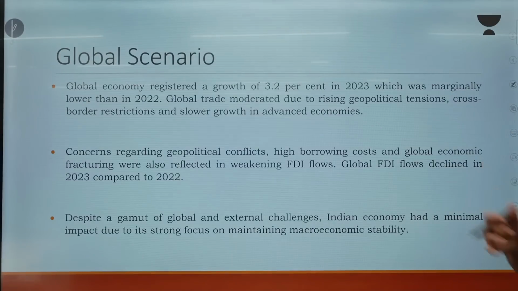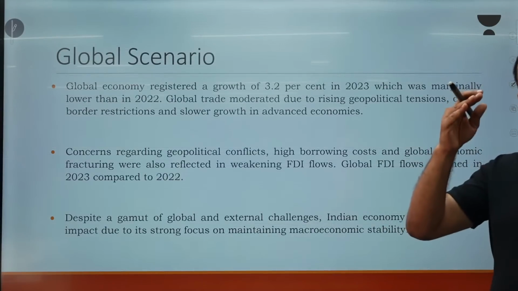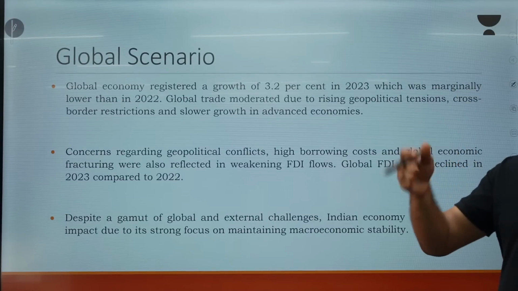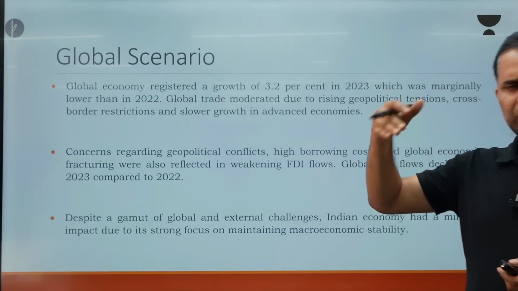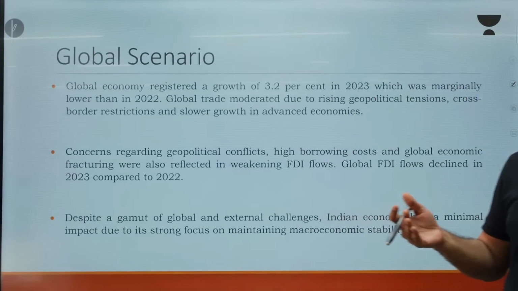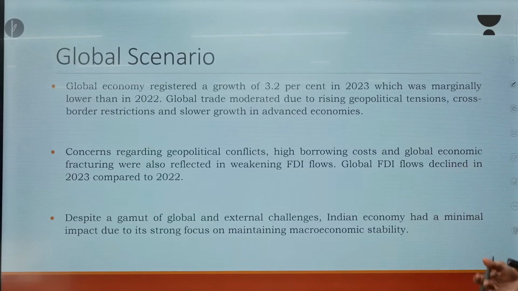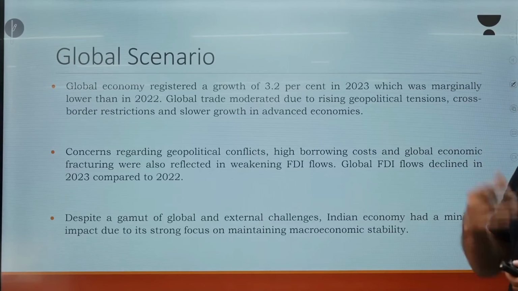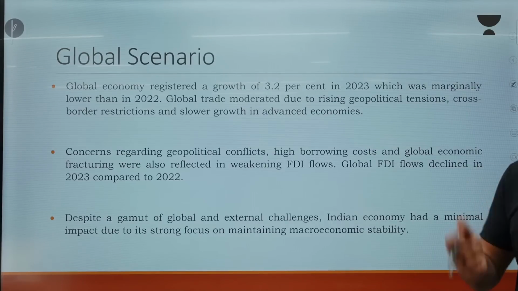But despite all these global challenges, Indian economy has been very much resilient. It grew in 2021-22, 22-23, 23-24 at 9.2%, then 7.2%, then 8.2%. So on average, it has grown at a fairly good growth, more than 7% for 3 years. But why has it been possible? Because of the supply side reforms that we have done in the last 10 years.